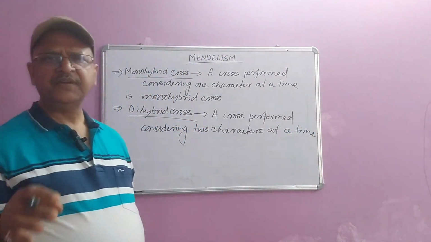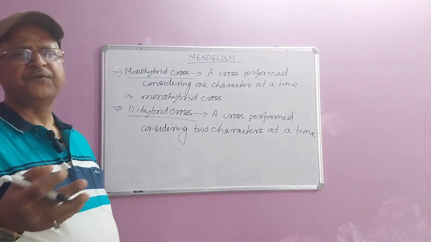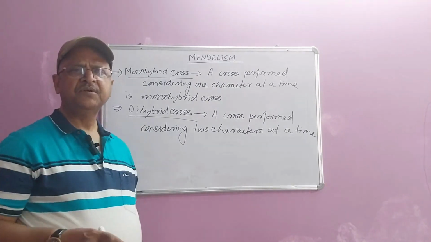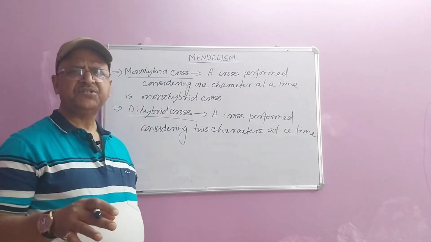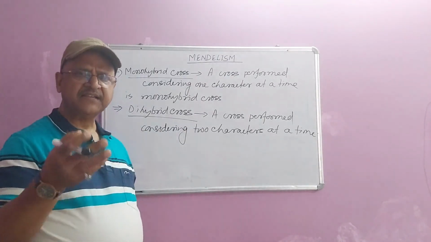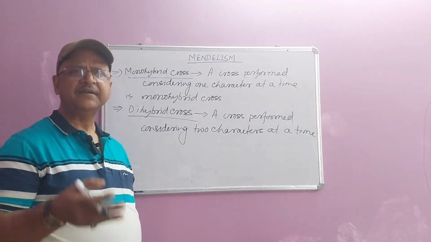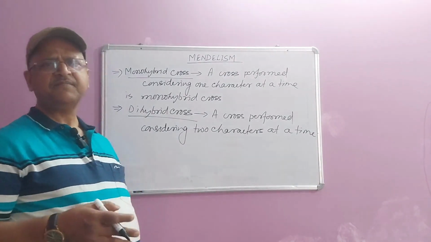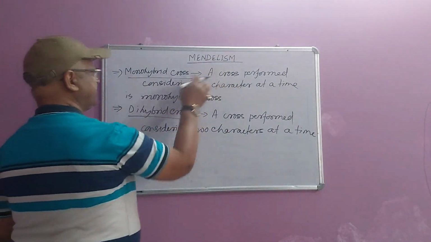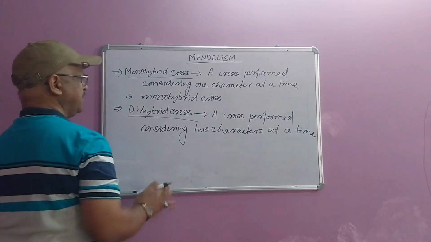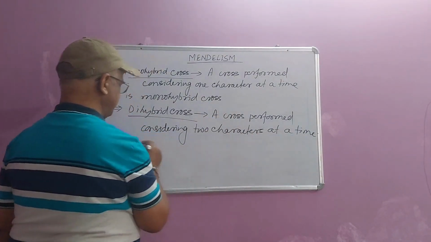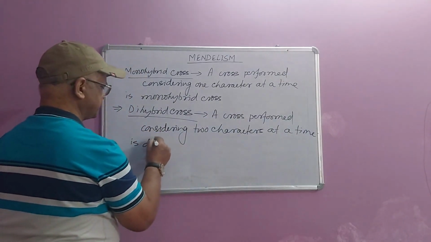So these are the two crosses that Mendel performed, and based upon his findings, he proposed two principles which govern the transfer of character from parents to offspring, and that formed the basis of the branch of genetics in biology. A cross performed considering one character at a time is a monohybrid cross, while a cross performed considering two characters at a time is a dihybrid cross.